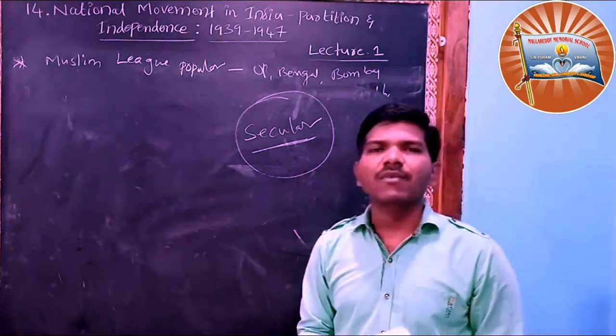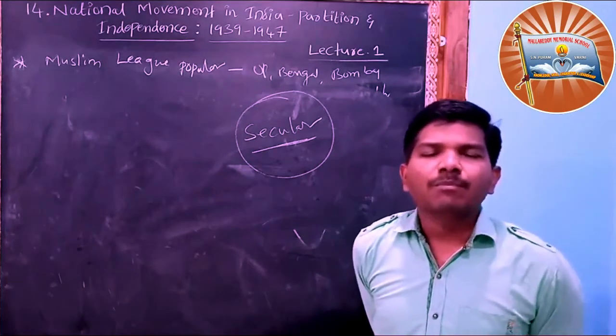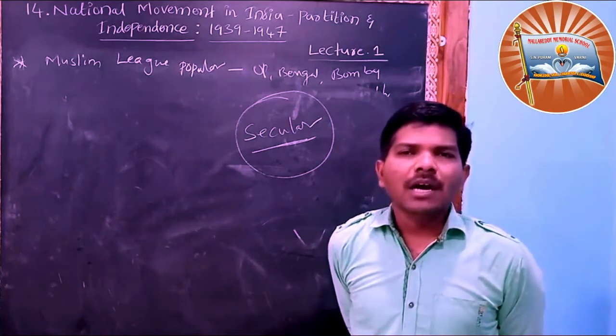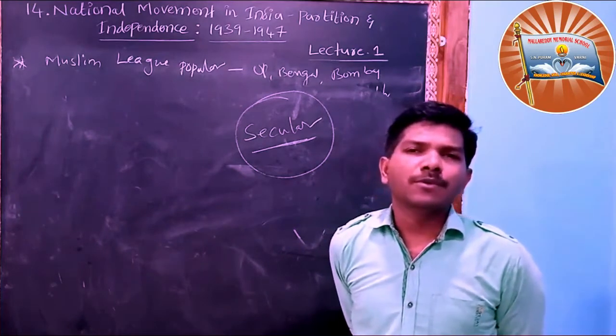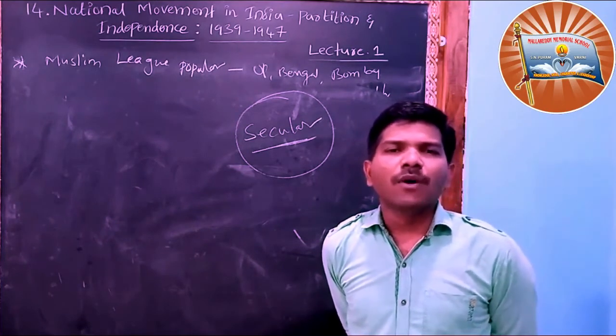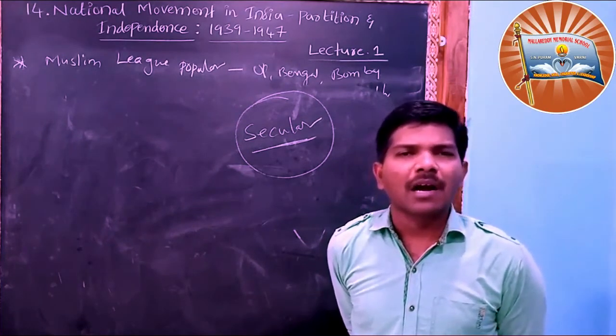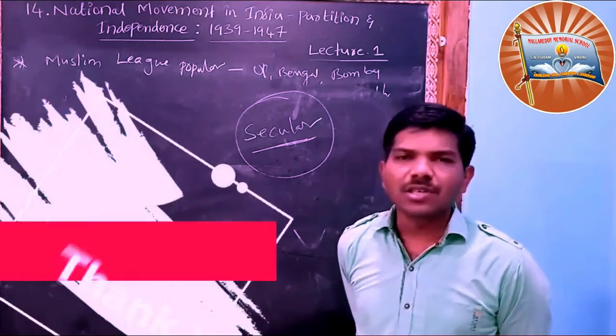We also compared the 1937 elections and the 1947 elections. The Congress party finally became a secular party, and finally realized it should give membership to the Muslim League. The Muslim League was founded in 1906 in Dhaka by Aga Khan and others. So this is our session, children. Thank you.